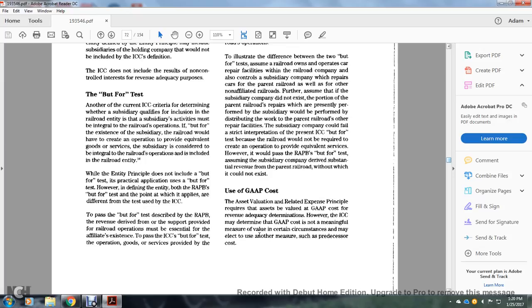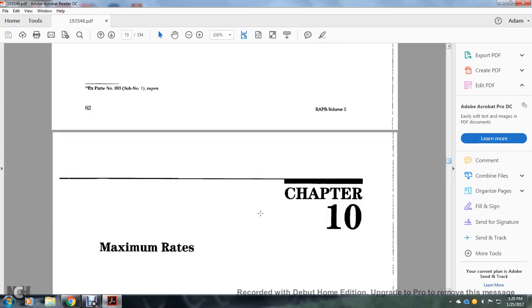Using the generally accepted accounting cost. The asset valuation related exchange principle requires the value of generally accepted accounting principles for the revenue adequacy determination. However, the Interstate Commerce Commission may determine the generally accepted accounting principle cost a meaningful measure for the value. Certain circumstances may elect another measure, such as the predecessor's costs.